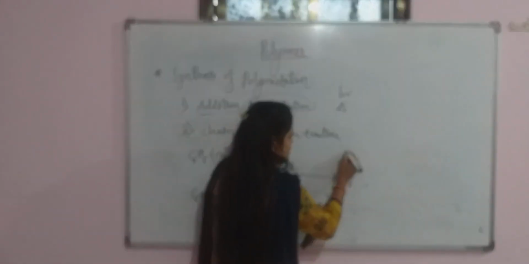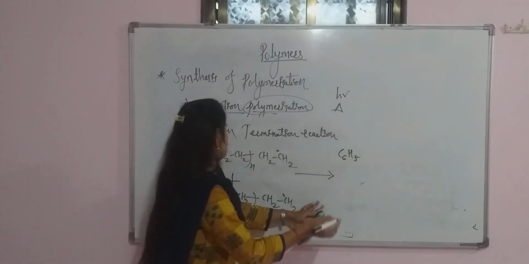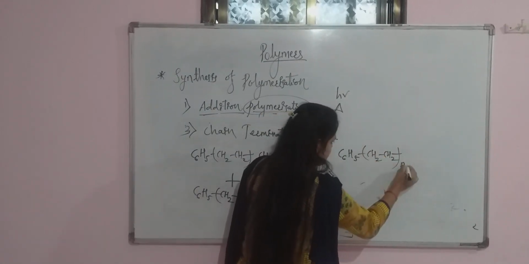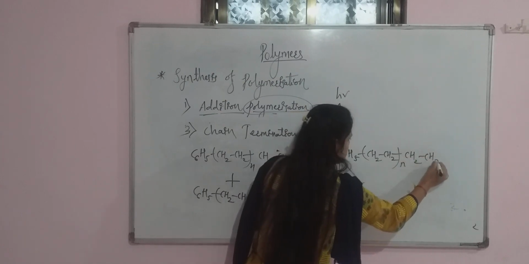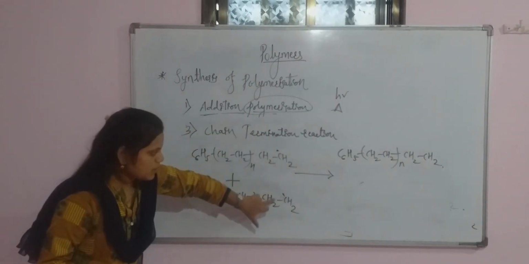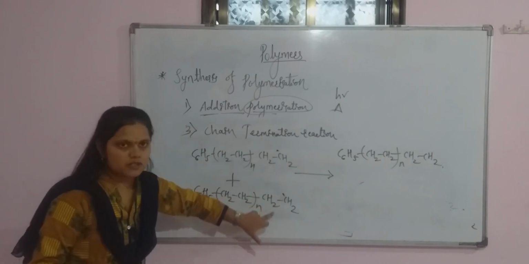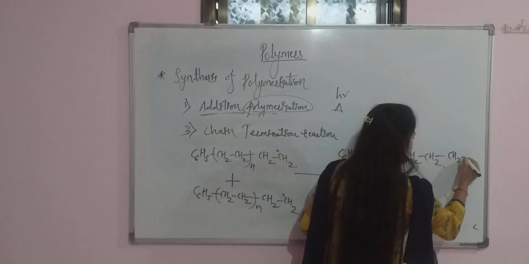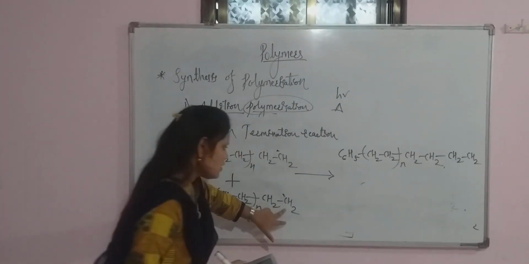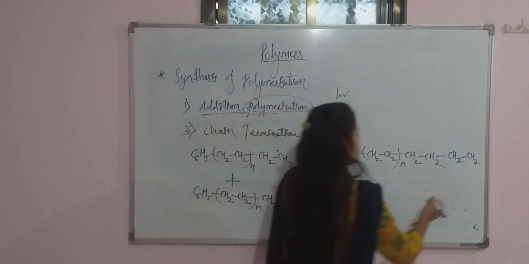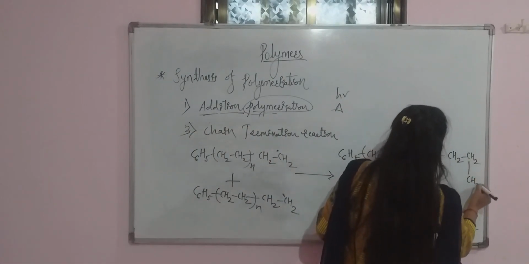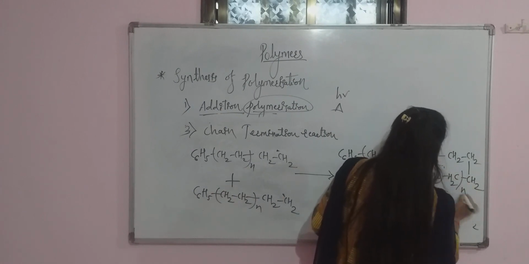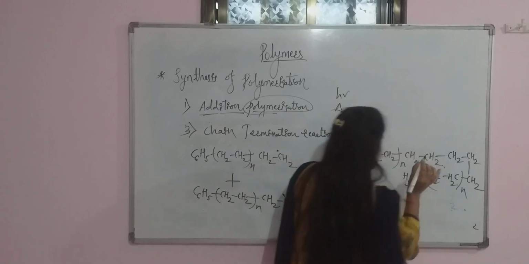Now what happened here? C6H5 CH2 CH2, N times CH2 CH2. Now it is having a dot. Okay, they both combine together and there is a formation of a new bond between these two carbons. So there is a formation of a new bond, that is CH2 bond CH2, again CH2 CH2 CH2 N times C6H5.